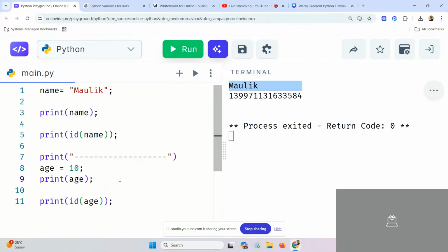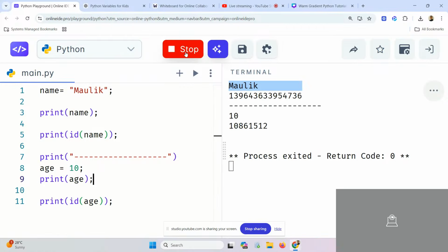First it will print 10 and then it will print the ID of 10. So see, ID came like this. Okay? Yes or no? If you want to see that this is the ID, what you can do? You can also pass like this. Here you can pass ID equal to and then you can write plus over here. This will also help you.